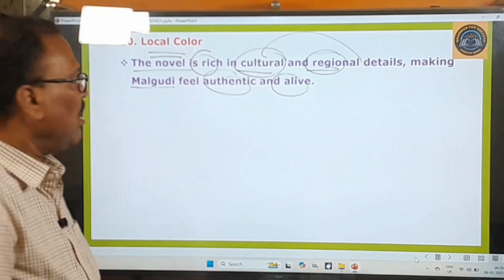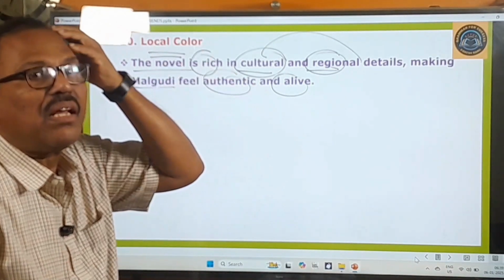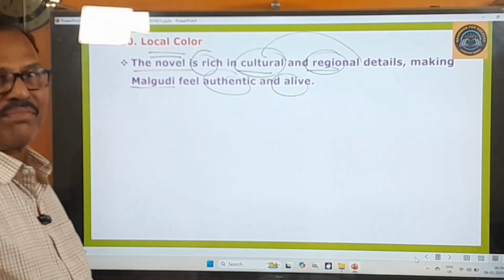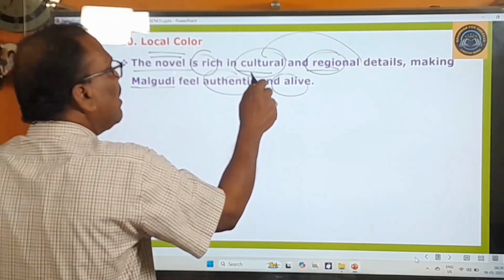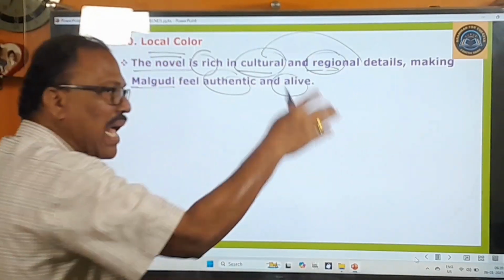This town doesn't exist anywhere. It can exist only in the mind, that's all. It is nowhere existing. But here in this novel, R.K. Narayan writes the cultural and regional details as they are.